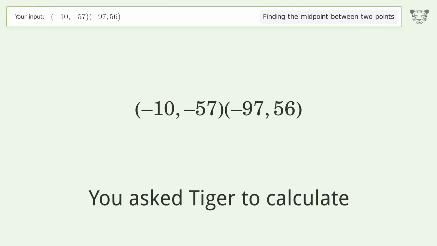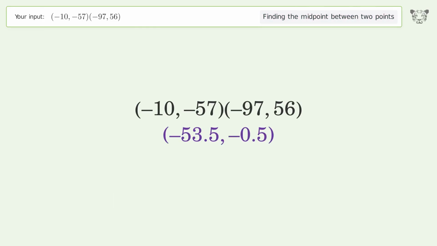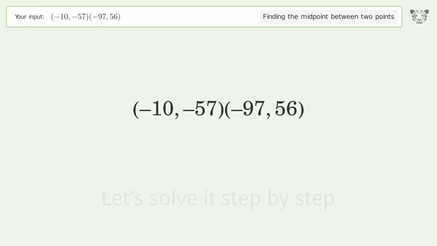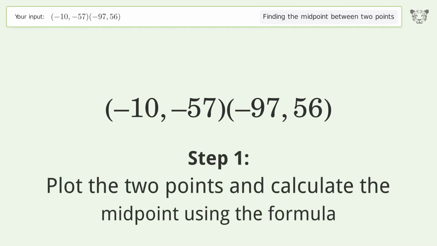You ask Tiger to calculate. This deals with finding the midpoint between 2 points. The midpoint between the 2 points is negative 53.5, negative 0.5. Let's solve it step by step. Plot the 2 points and calculate the midpoint using the formula.